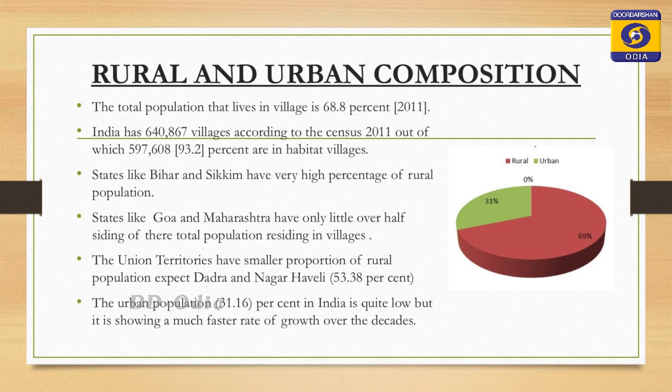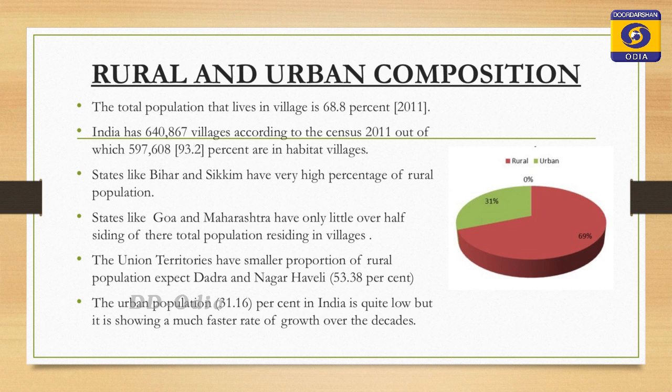The total population living in villages in India is 68% as per the 2011 census, and this is called the rural composition of India. India is a country of villages, where more than 6 lakh villages are found as per the 2011 census. Therefore, Mahatma Gandhi once said, "I have seen my nation in its villages."